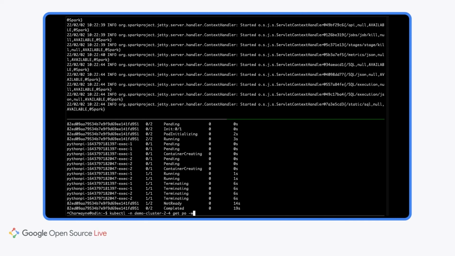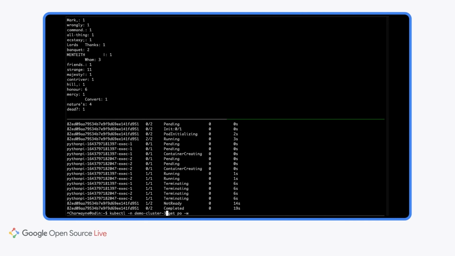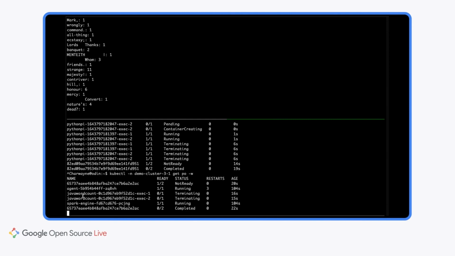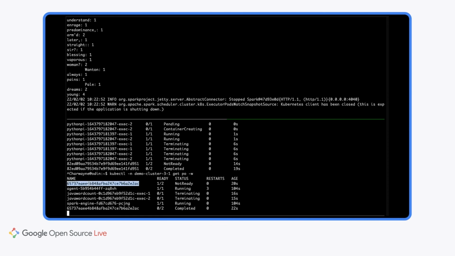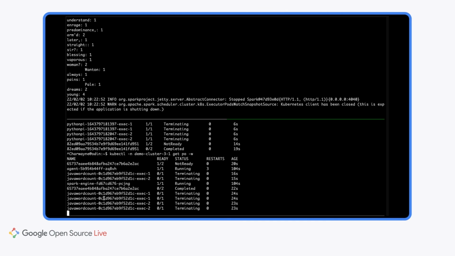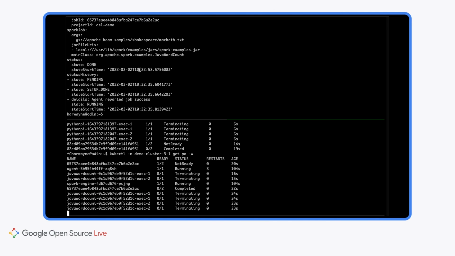If instead we went to the 3.1 namespace, demo cluster 3.1, we would see all of the pods associated with this. Once again, we see a Spark engine and an agent. This would be our driver pod, and we can see 2 executor pods that we caught just as they were finishing. Once again, this finished very quickly. This one looks like it took a little under 17 seconds to run.